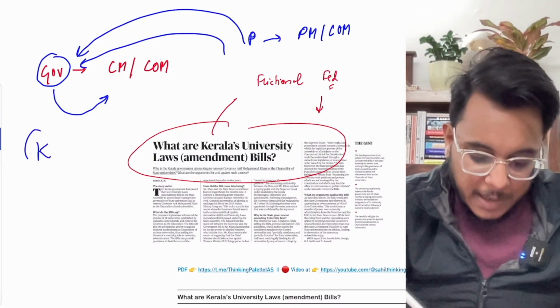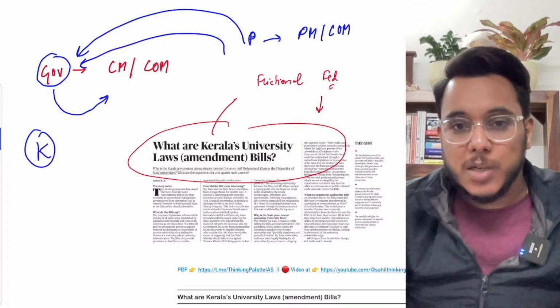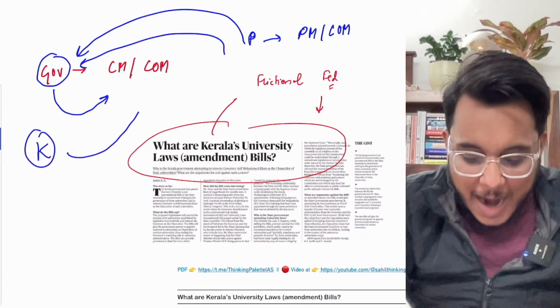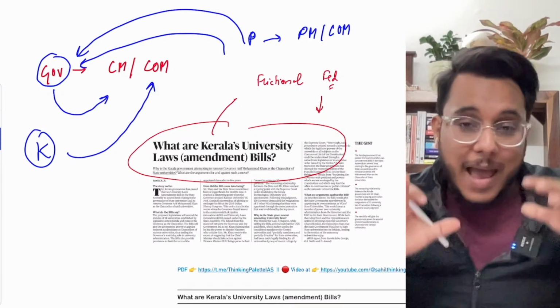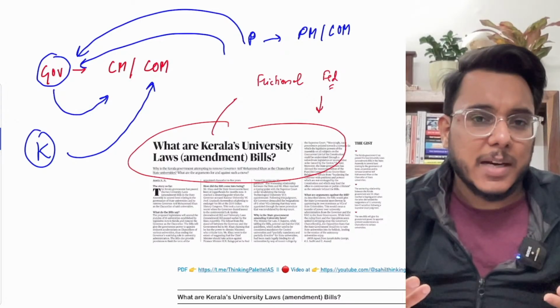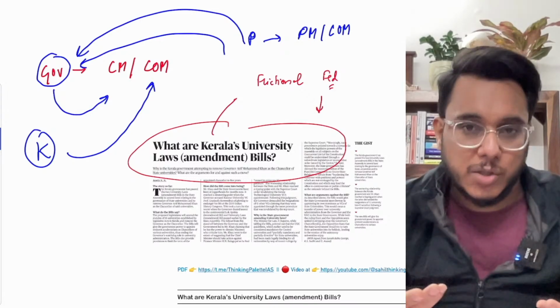Now in the case of Kerala, it has often been observed that Kerala's governor went against the decisions of the state government and often passed certain comments which were not constitutional.